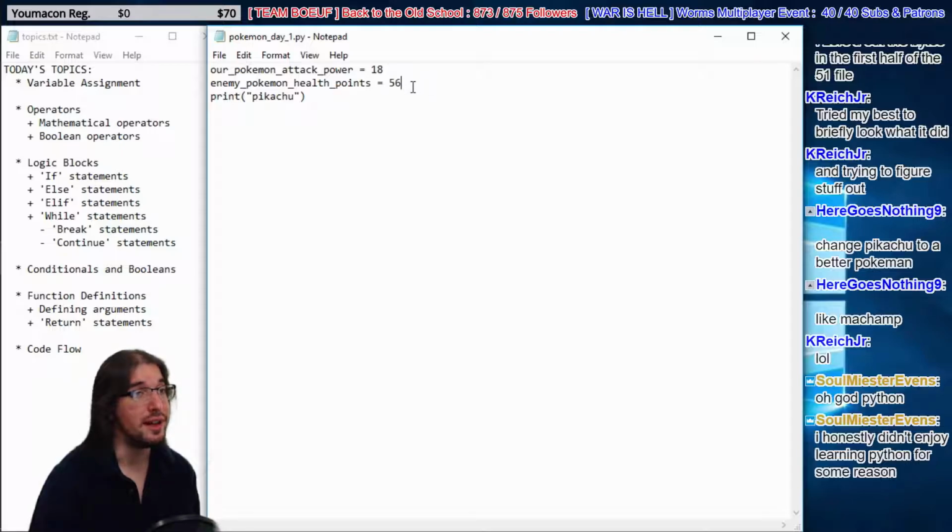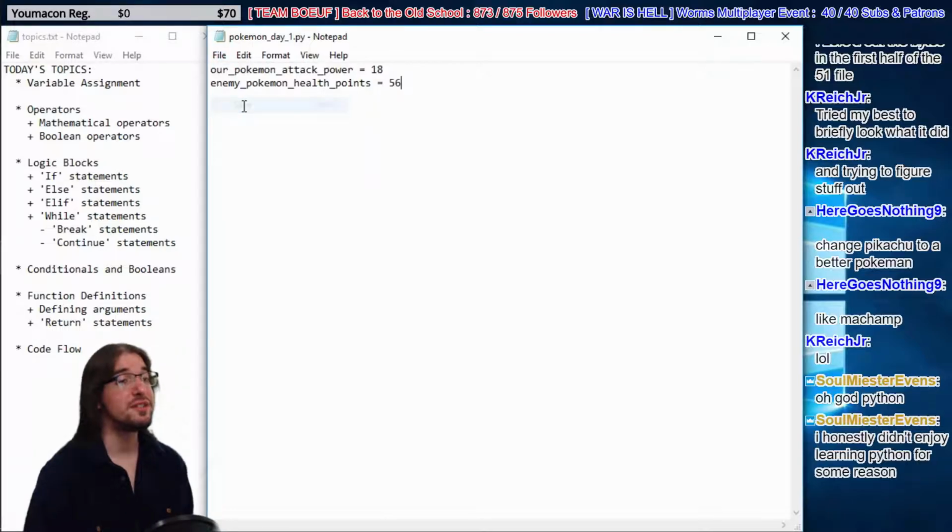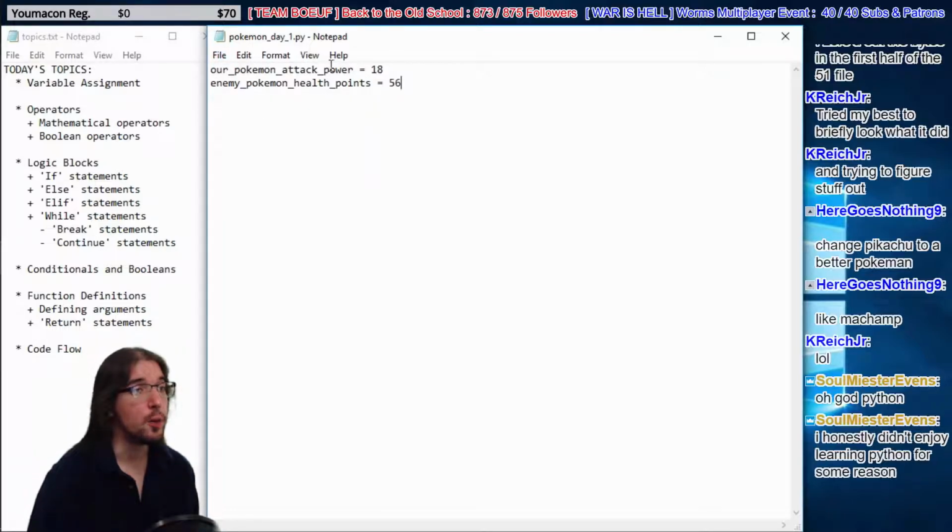I'm going to get rid of this print line. You don't need this print Pikachu. It doesn't do anything, right? It just prints off the name Pikachu. But now we have 2 assignments, right? We have our Pokemon's attack power is 18. We also have an enemy Pokemon now, so we have 2 Pokemon in play, our Pokemon and their Pokemon. He has health points. It's 56.